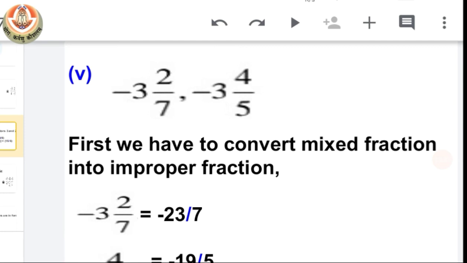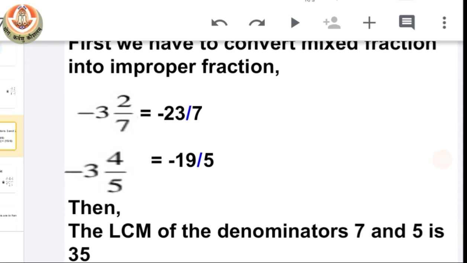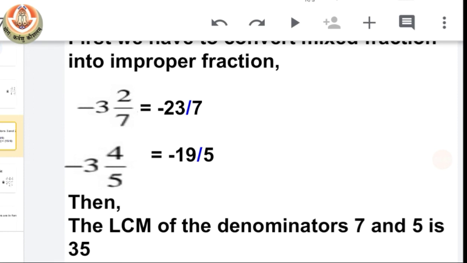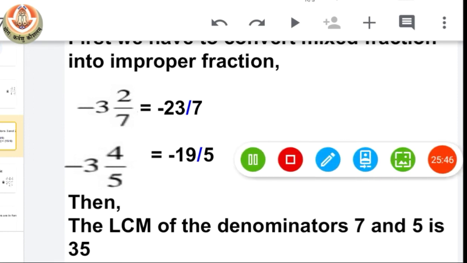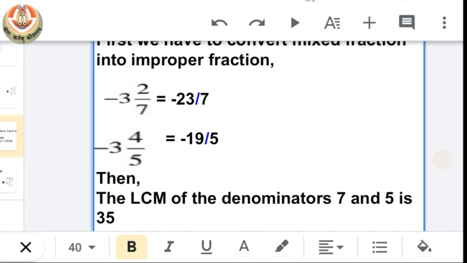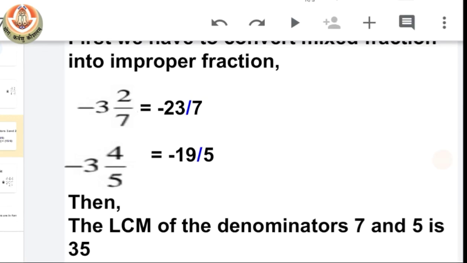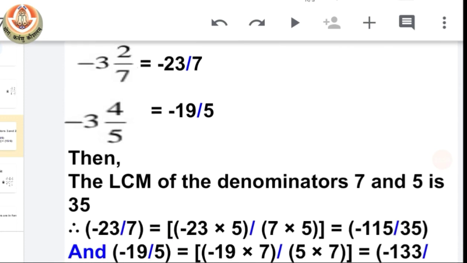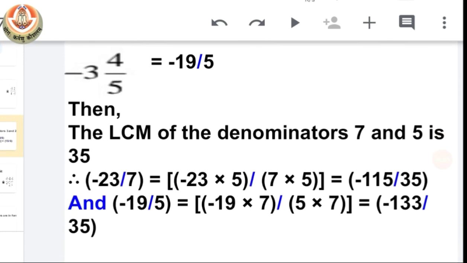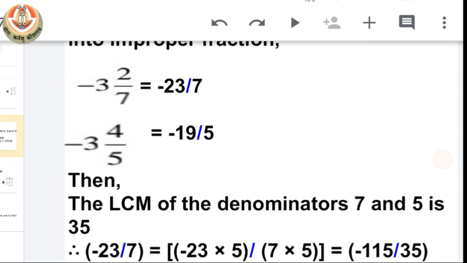Okay, let's focus on the mixed number type. We have two mixed numbers. First we have to convert them into improper fractions. So when we do so, we have negative 23 by 7 for the first rational number and negative 19 by 5 for the second rational number. So now we have two rational numbers with denominators 7 and 5.